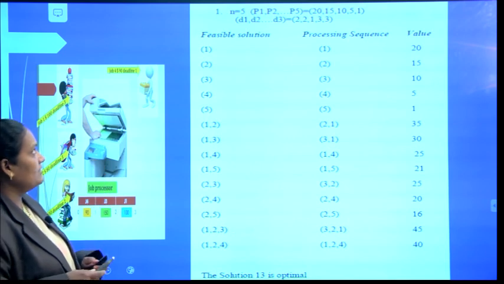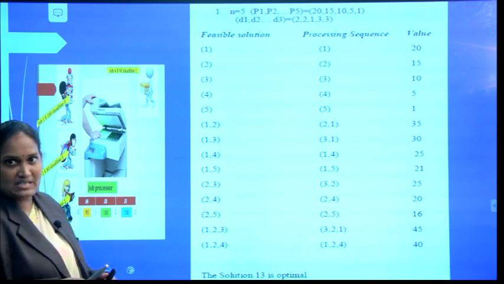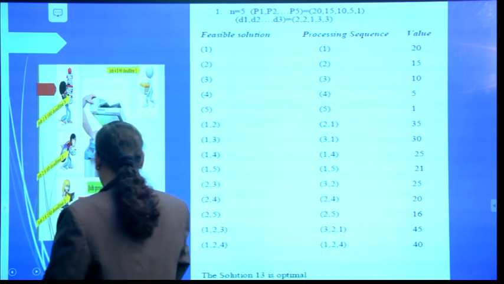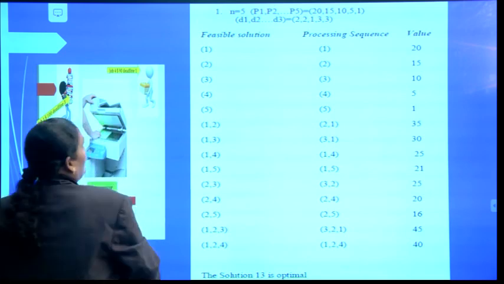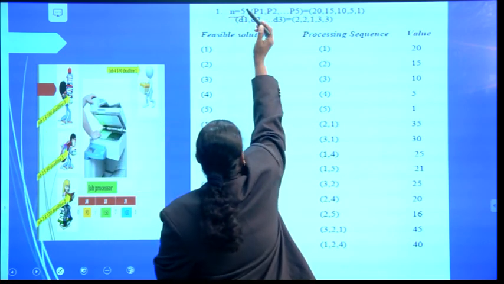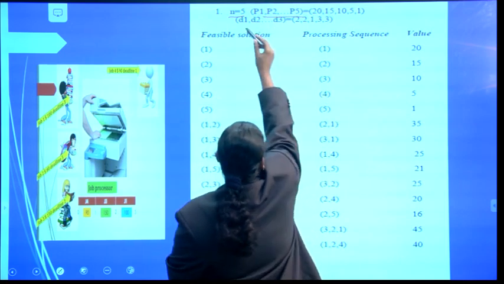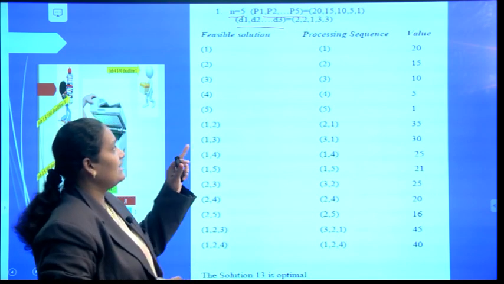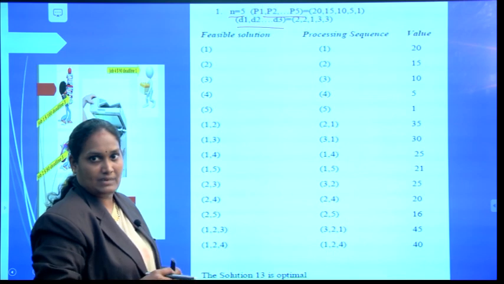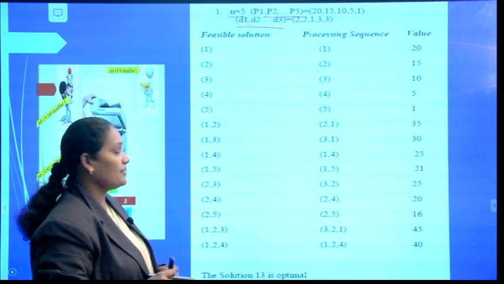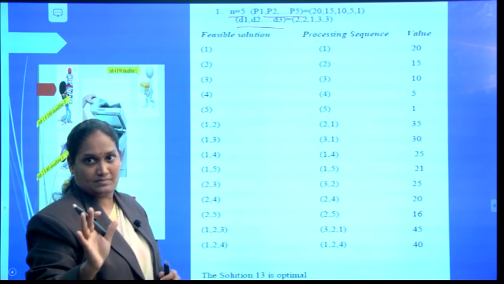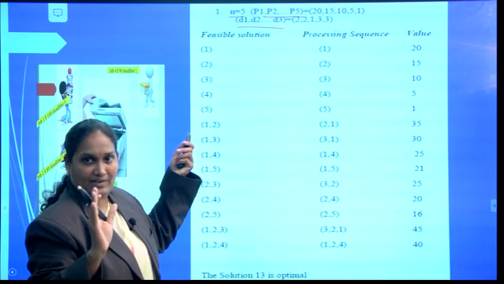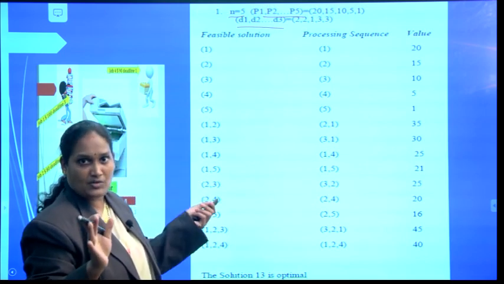Now, let us see one more example for explaining this job sequencing problem by taking some numerical values. Here you can see I have given 5 jobs, and the profits and deadlines of those 5 jobs are also given. What is the maximum deadline? Here the maximum deadline is 3. That is, I can process a maximum of 3 jobs. But I was given 5 jobs. Out of those 5 jobs, I can process a maximum of 3 jobs.